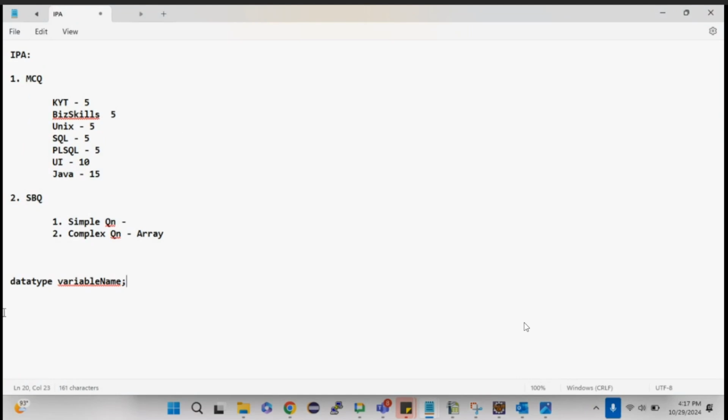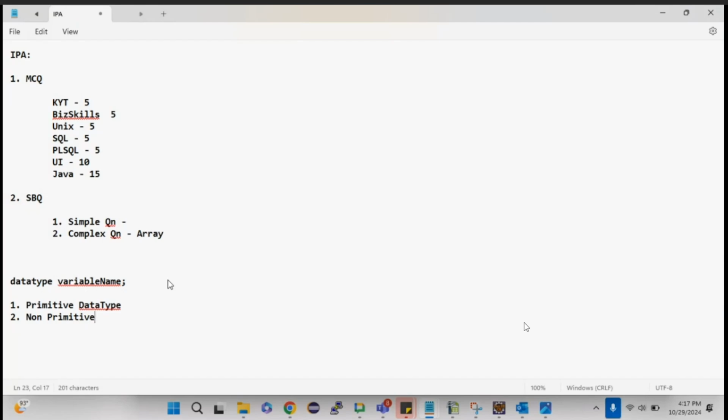So what do you mean by this data type? Data type is nothing but what type of value the variable can hold. That definition is known as data type. So if you are declaring a variable, what type of value can the variable hold? Yes, that definition is known as data type. So there are two different data types on the board. One is primitive data type and the other is non-primitive.